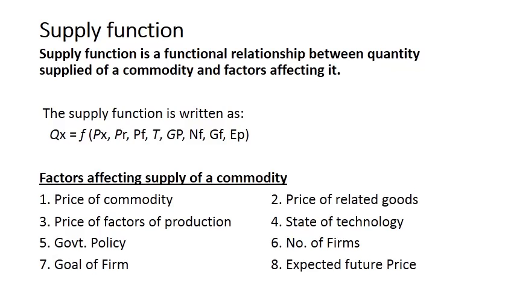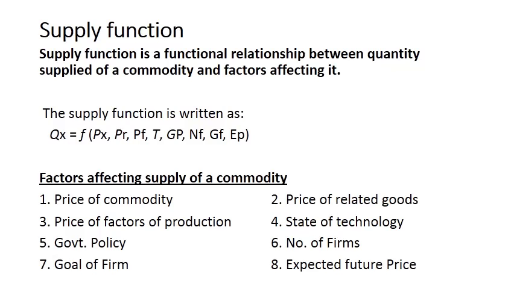Expected future price. What do producers think about the future price? Is it expected that future price will increase, or is it expected that future price will decrease? If producers expect that future price will increase, they will cut down supply, the supply will decrease.